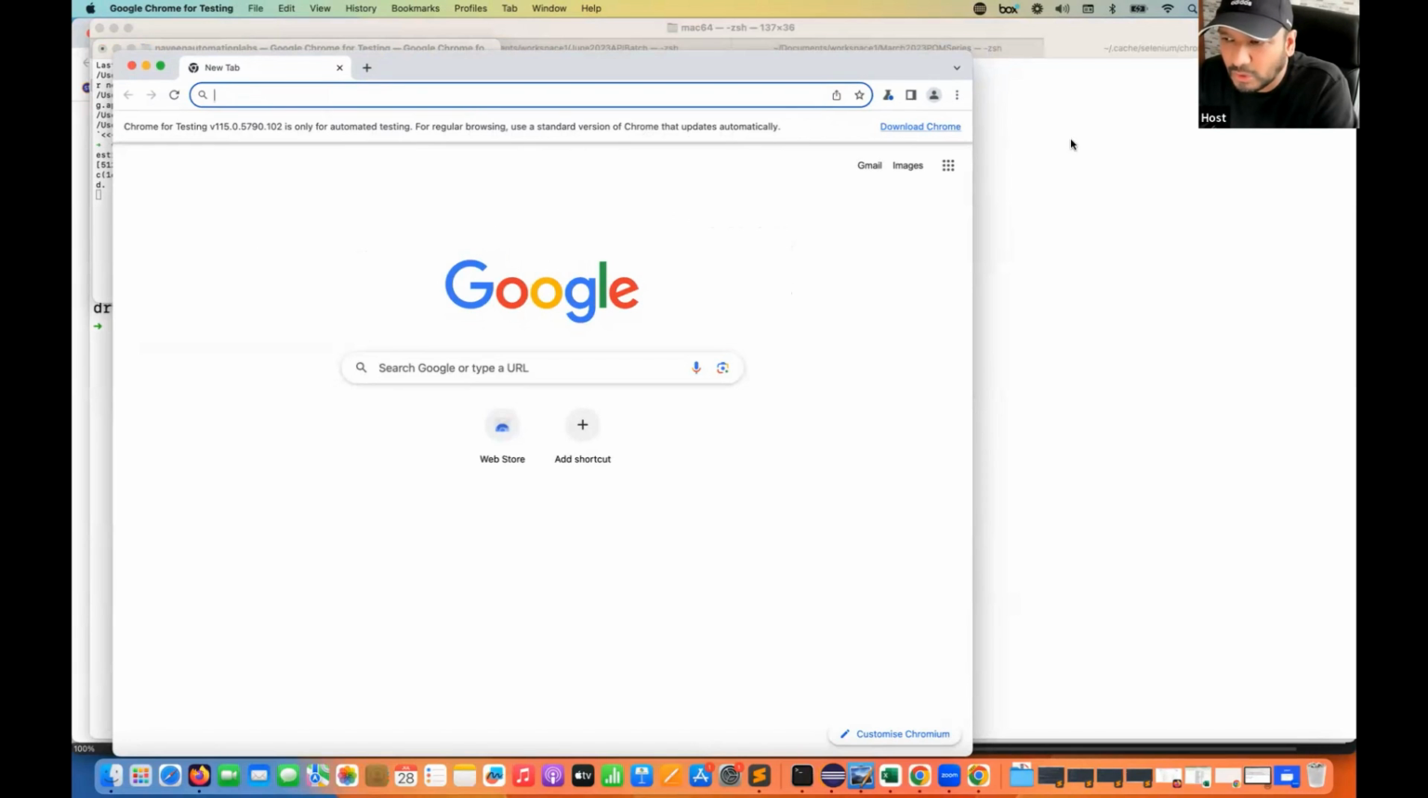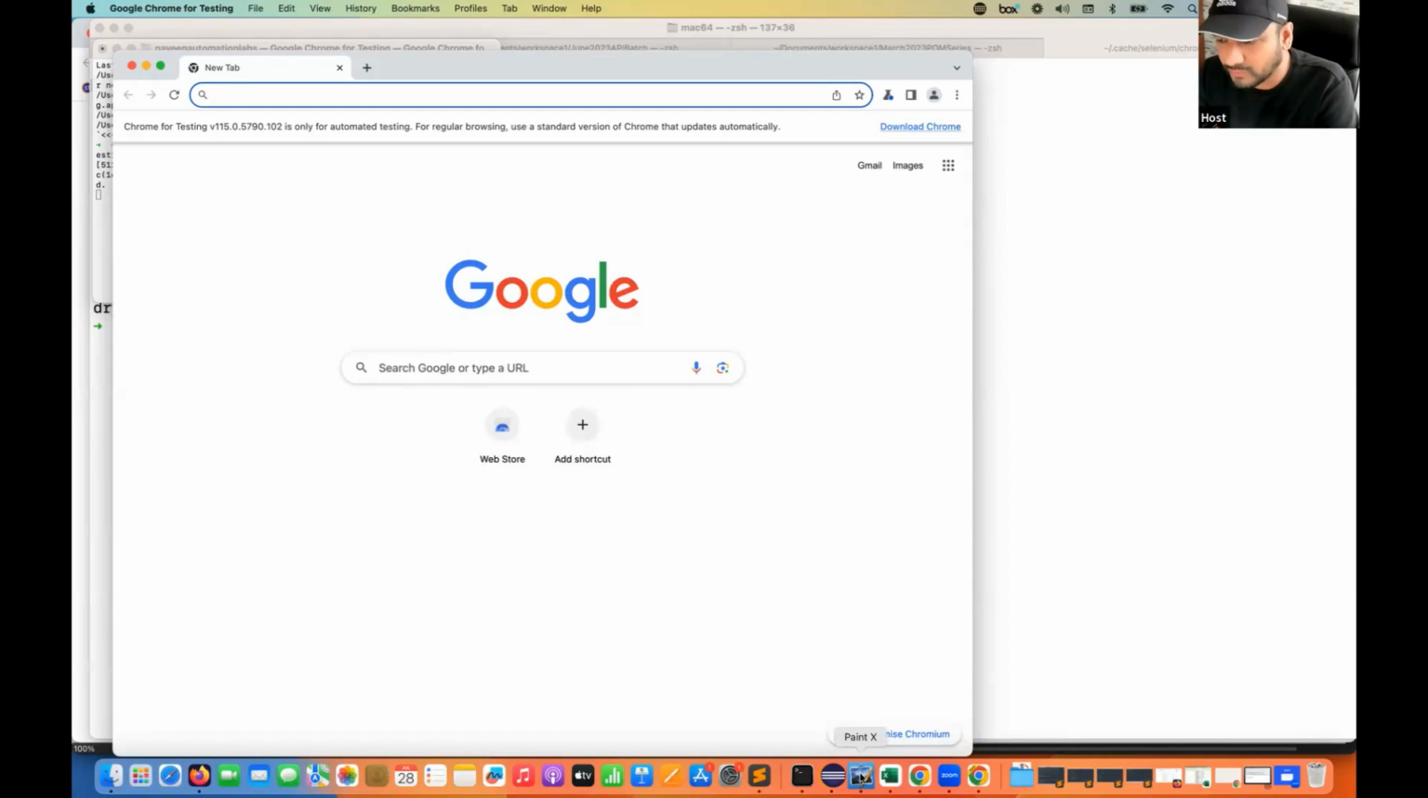Okay, we don't need to download, we already have it. So from 115 onwards, it's only and only for automated testing. And that's why you can see the logo also changed. It now has a testing mark on it. This is my normal browser and this is my Google Chrome for Testing. The tooltip is also saying Google Chrome for Testing. Now we have to run our automation test cases on this particular browser.